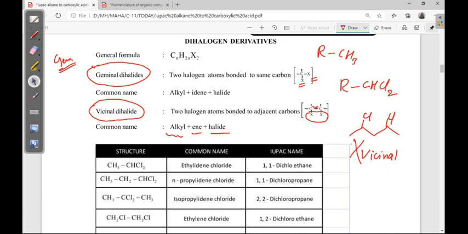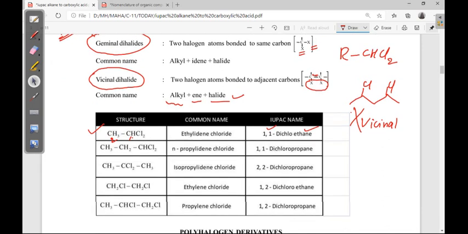That's why ene is in the common name. There is no ene in the IUPAC name. Now you can see examples here. Total 2 carbons are there. So IUPAC first, you see on the first carbon 2 chlorines are there. 1,1-dichloroethane. I think there is no doubt here. 1,1-dichloroethane. But in the common name, you have to remember. Okay, there is no proper structure. It is different in each functional group. That's why you have to learn these things.